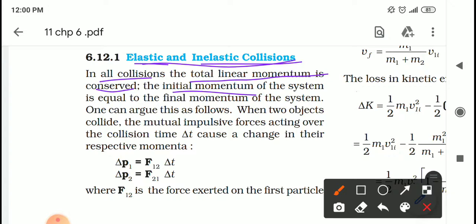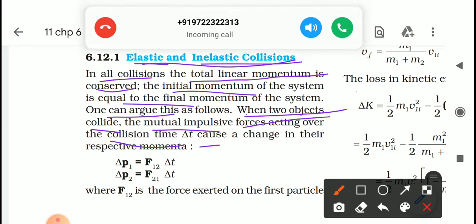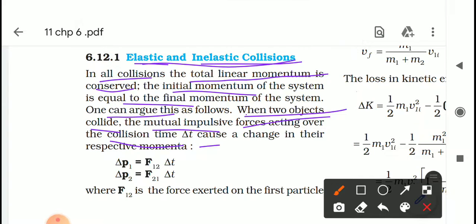The initial momentum of the system is equal to the final momentum of the system. One can argue this as follows. When two objects collide, the mutual impulsive forces acting over the collision time delta t cause a change in their respective momenta.